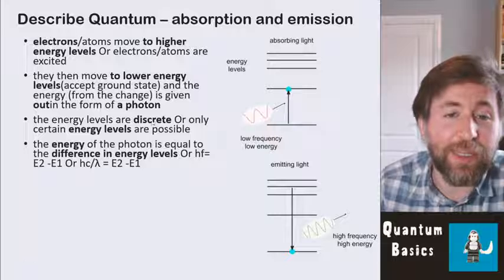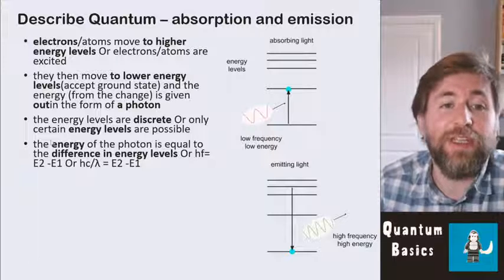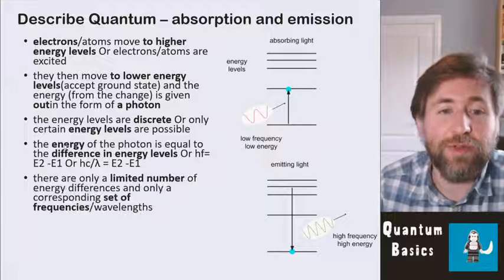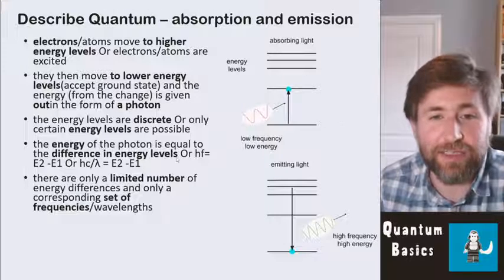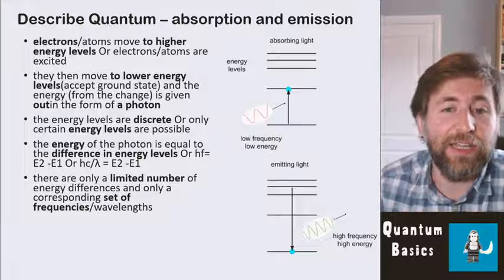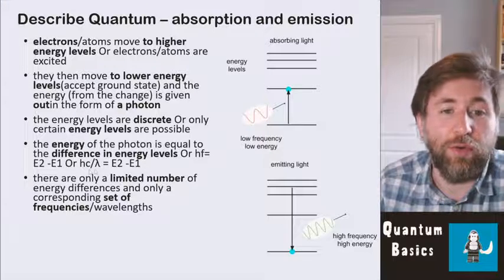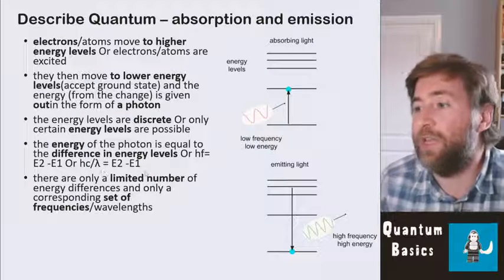And here's the important bit. The energy levels are discrete. Only fixed, only certain energy levels are possible. So only certain energy level changes are possible. So here they're saying the point is hf is equal to the difference between the energy levels, or hc over lambda is equal to the difference between the energy levels.